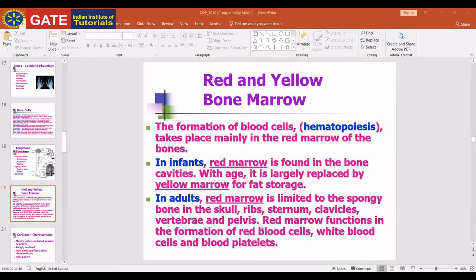Can anybody tell me the difference between these three terms, RBC, WBC, and blood platelet, with their roles? What are the functions of RBC, WBC, and blood platelet in the human body?